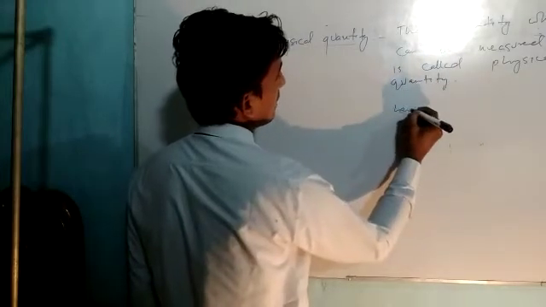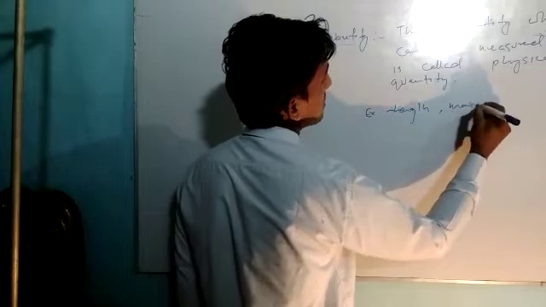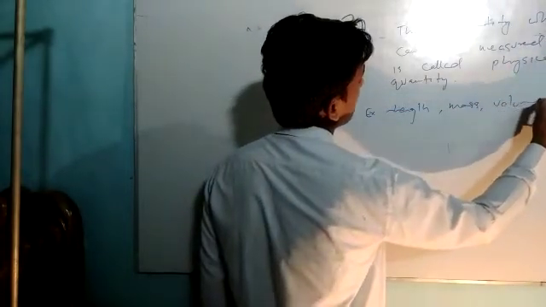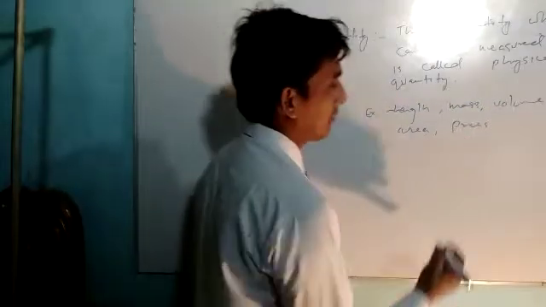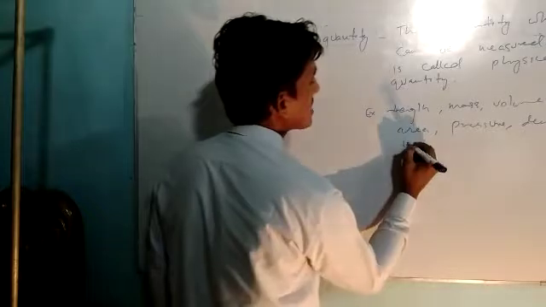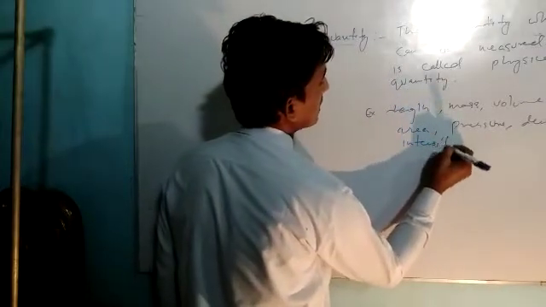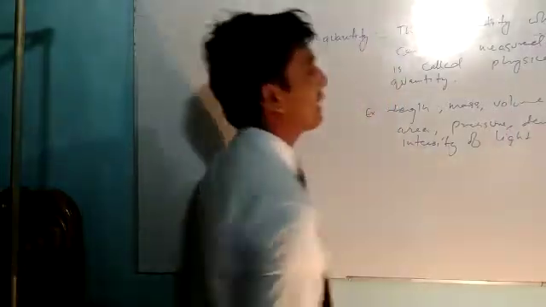For example, length, mass, volume, area, pressure. There are many things. Pressure, density, intensity of light. All these things are physical quantities.